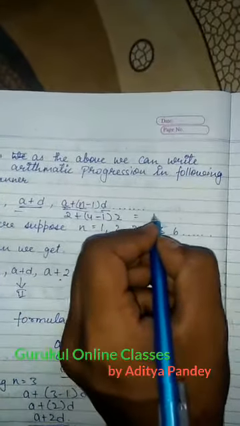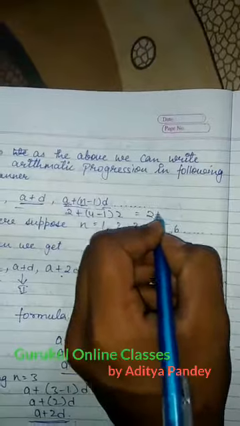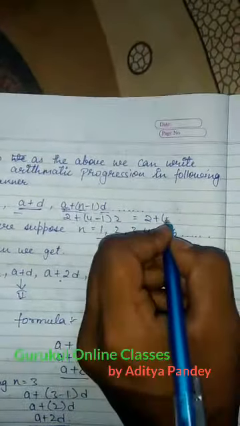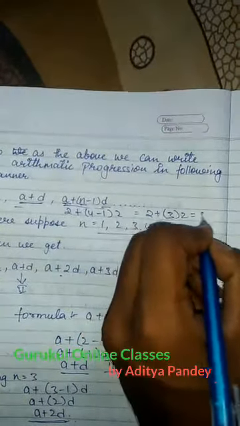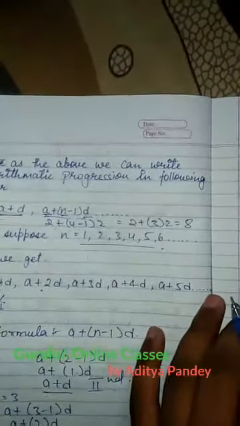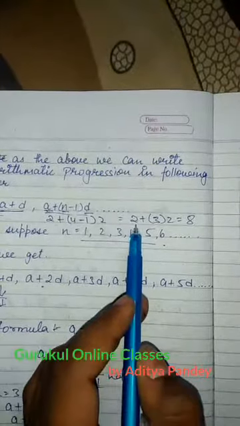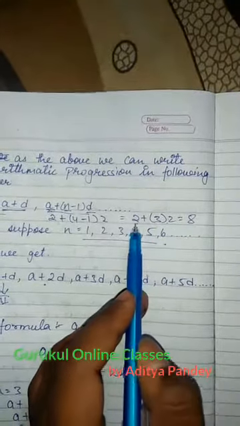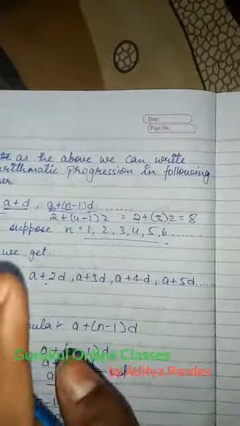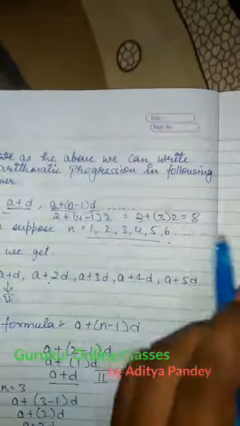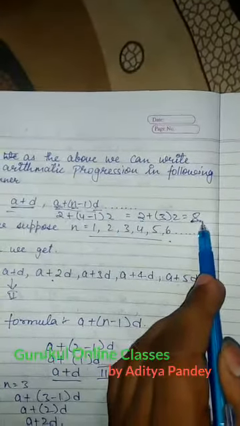So we get 2 plus 3 into 2, which is 8. So in that series the common difference is 2, the first term is 2, and for the fourth term, the answer is 8.